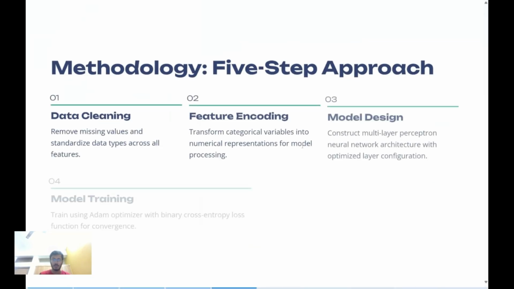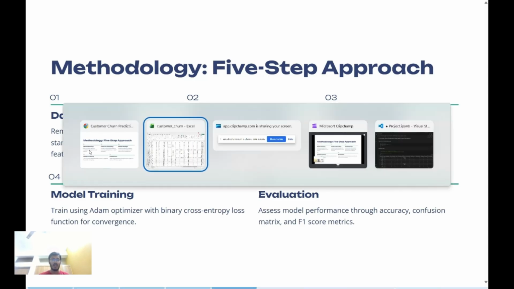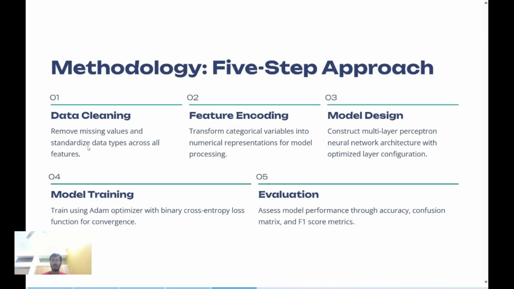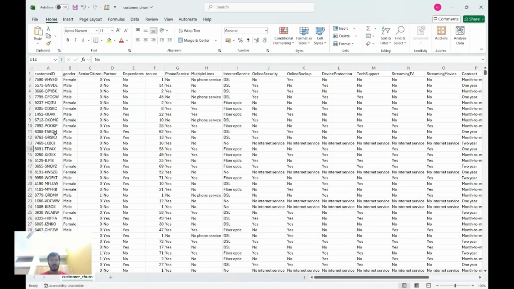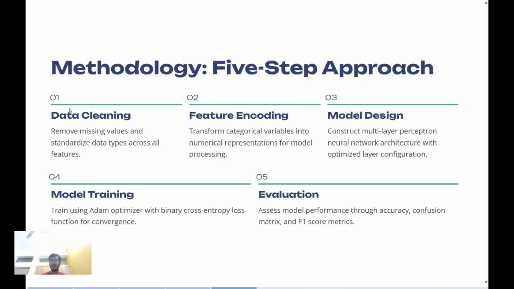So the methodology which I made is a 5 step one, which includes data cleaning. So I removed all the missing values, the blank values. Then there are values which are not required. For example, customer ID won't give us any use, so I've removed it. Then there's feature encoding. Zeros or ones are fine, but for example, gender is male or female, and the model won't be able to understand male or female.